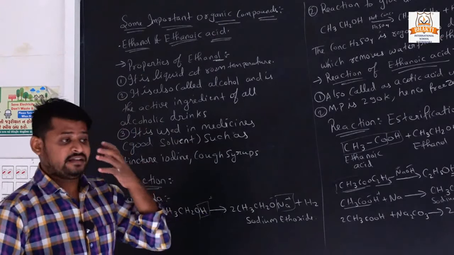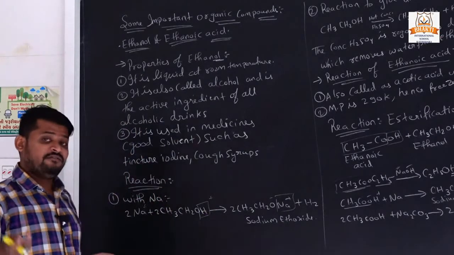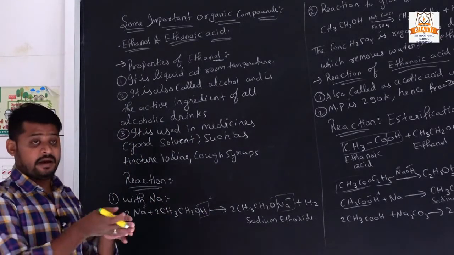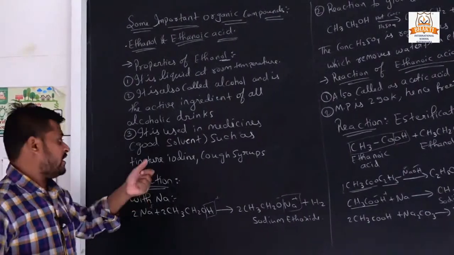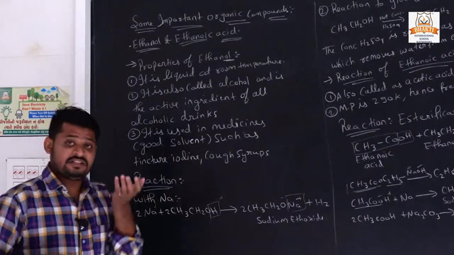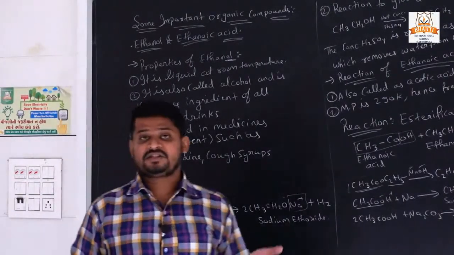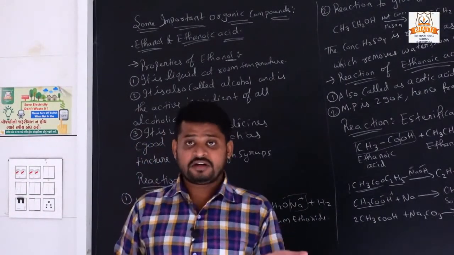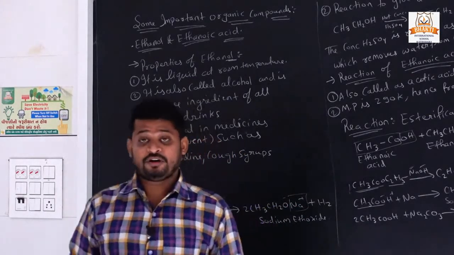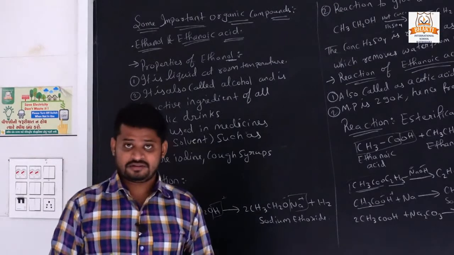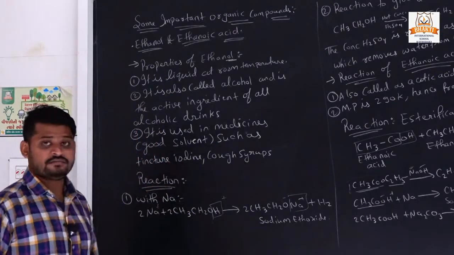Mostly in medicines alcohol is used as a solvent, like tincture iodine, in which iodine is dissolved in alcohol. So it is called tincture iodine.